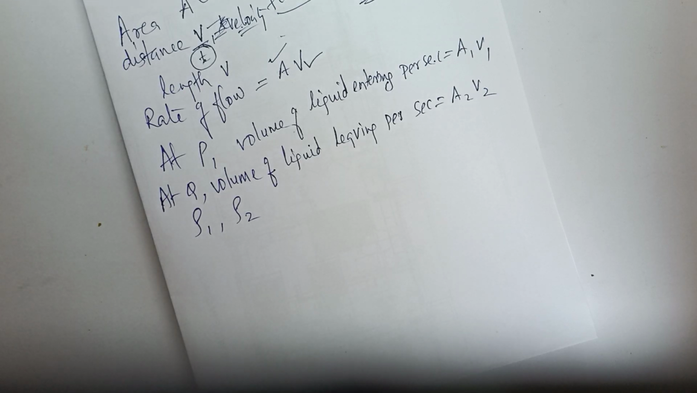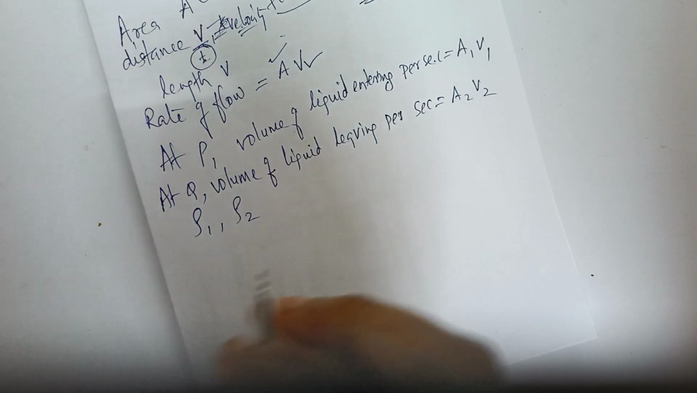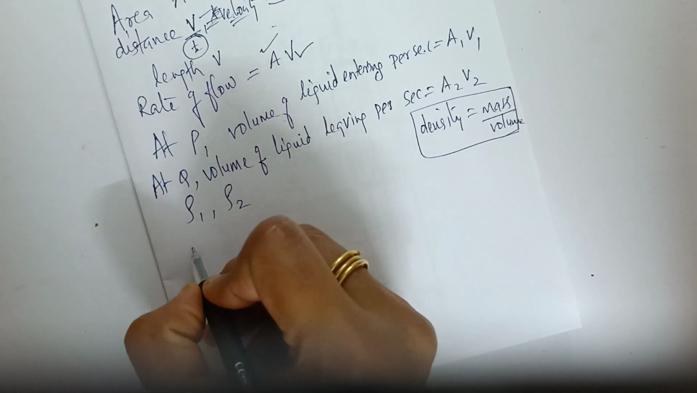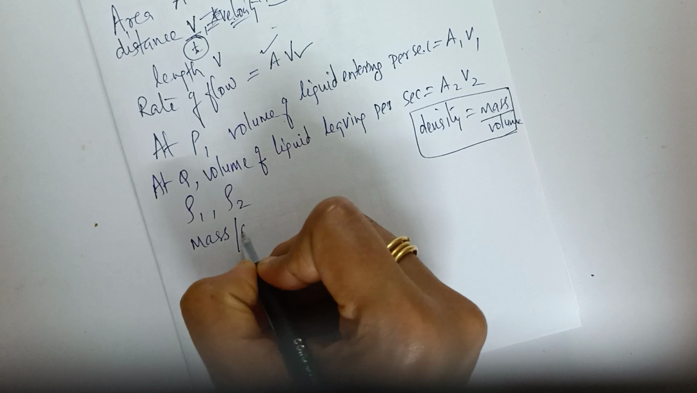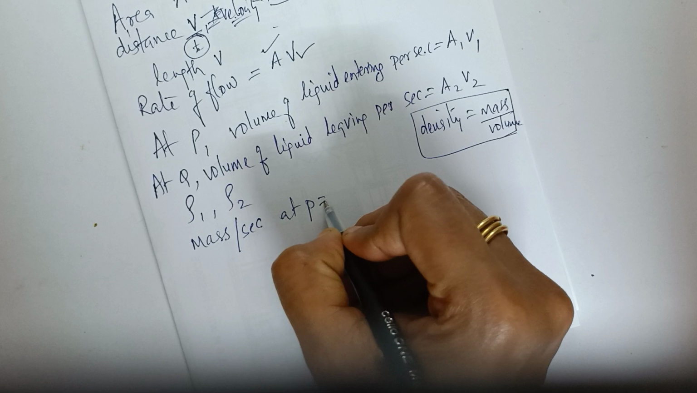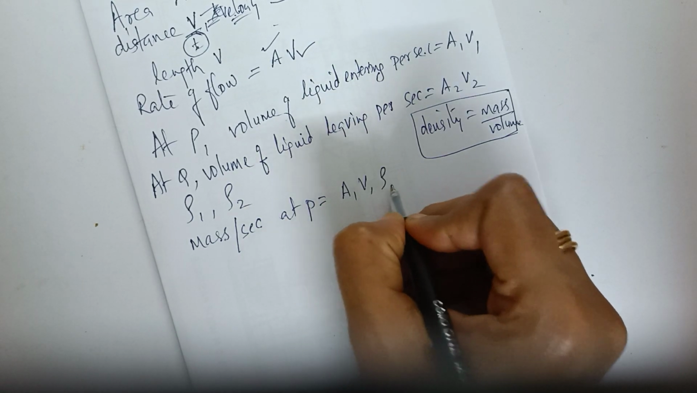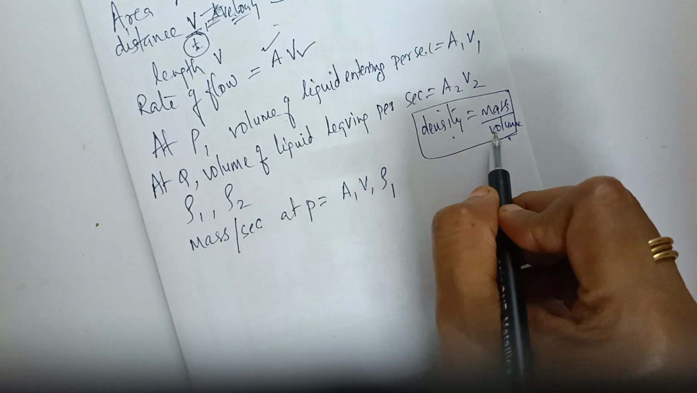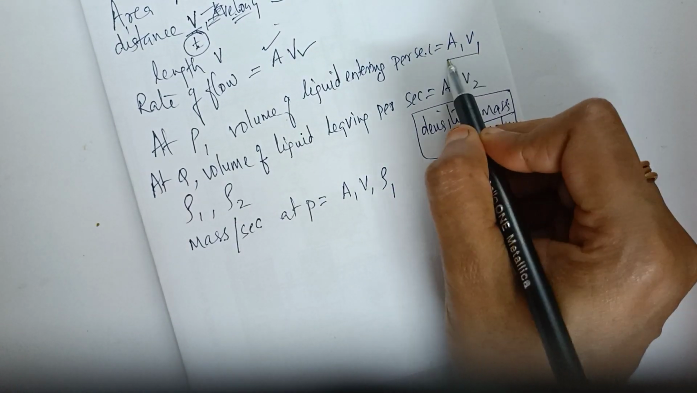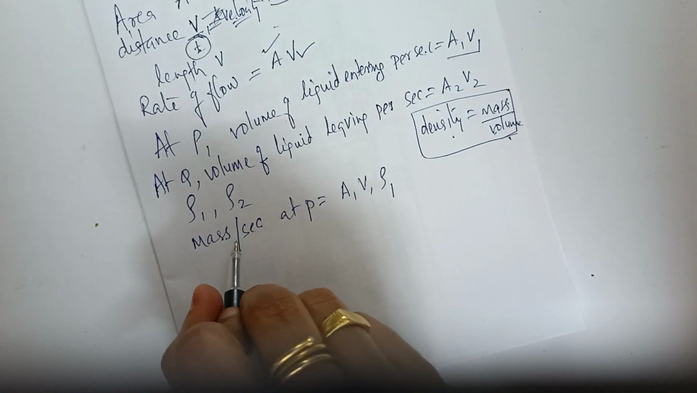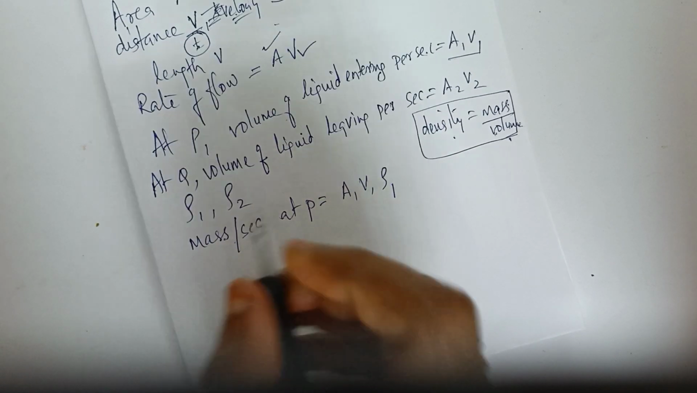Okay, so if ρ1 and ρ2 are densities of the liquid at two sections, then the mass of the liquid per second entering at P is equal to A1 V1 ρ1. We know density is equal to mass by volume. So mass is equal to density into volume. Volume we have already written A1 V1. So A1 V1 into ρ1 is the mass of the liquid per second entering at P.